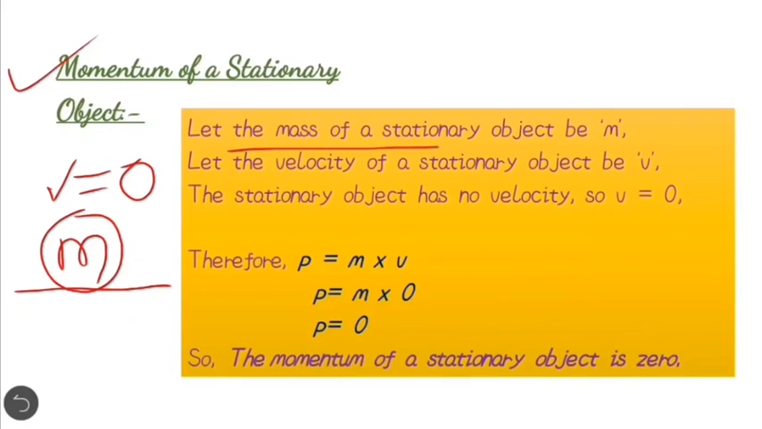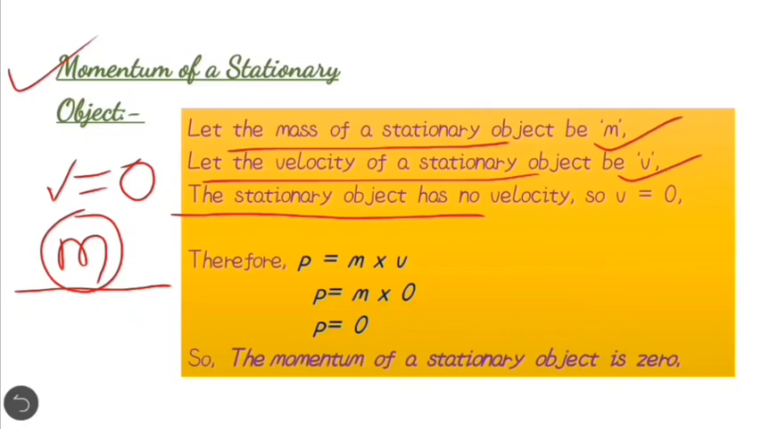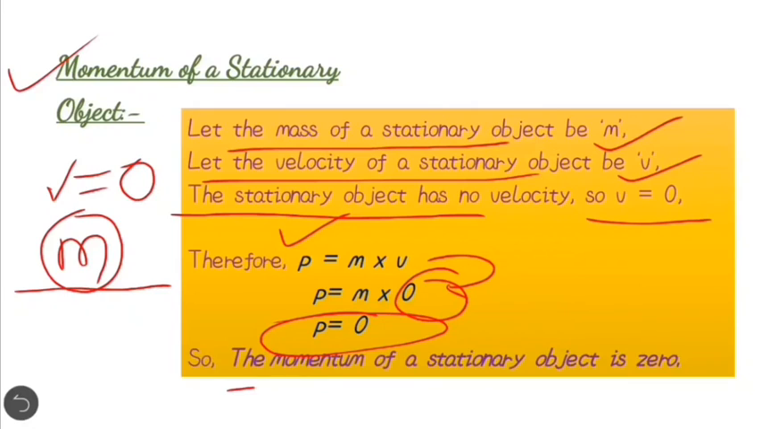Let the mass of the stationary object be m and the velocity of the object be v. In the stationary condition, the object has no velocity. It means v equals 0. Therefore, momentum p equals mv, and v equals 0, so the momentum will be 0. So the momentum of a stationary object is 0. I hope the point is clear to everyone.